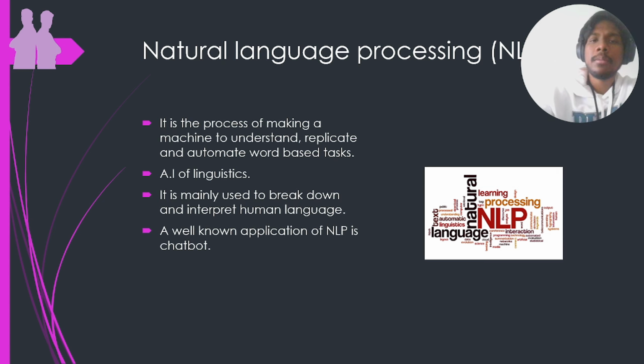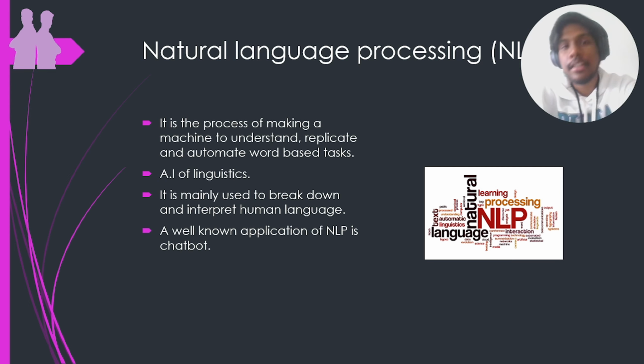And that's where you would have got to know about GPTs and LLMs, large language models, generative pre-trained transformers. A very good example is ChatGPT. ChatGPT is an NLP application where you give text input and it gives text as output. So you give some question to ChatGPT, it will search from the website or from its own knowledge base and give you back the answer. So this is about NLP, all the other techniques that come inside NLP trying to automate text-based tasks. So these are all the different branches of AI.